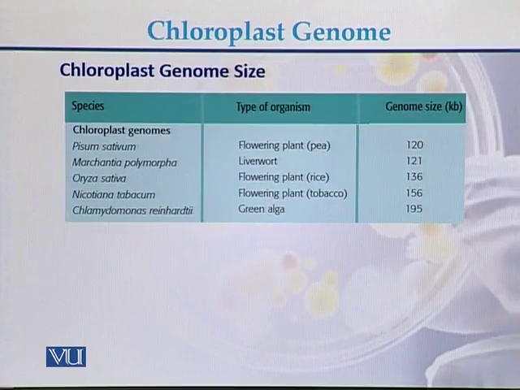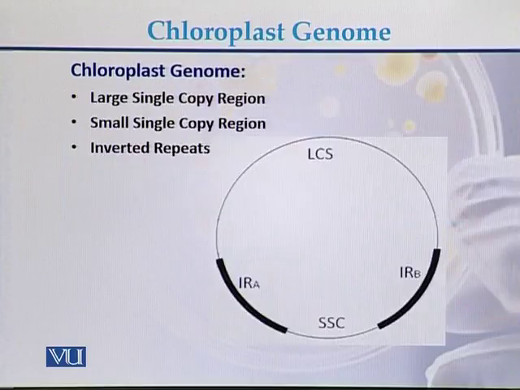This is another comparison of the size of chloroplast genome. Here we can see the size of the genome is 120 kb in pea, rice, tobacco, and green algae. So these are the sizes of the chloroplast genome in different organisms.